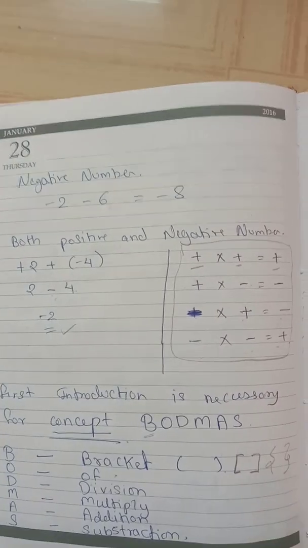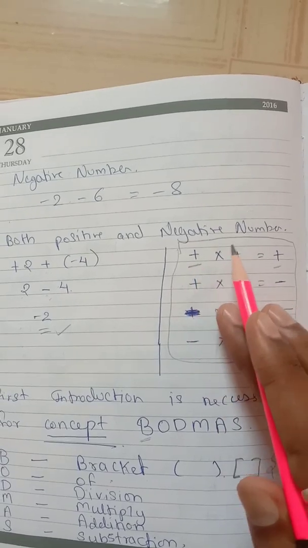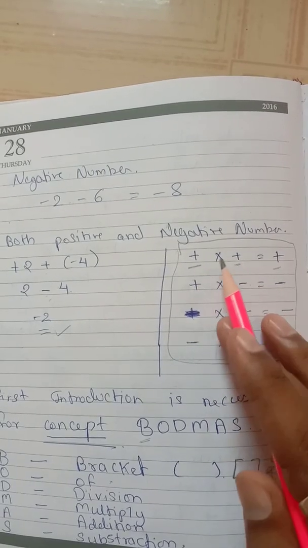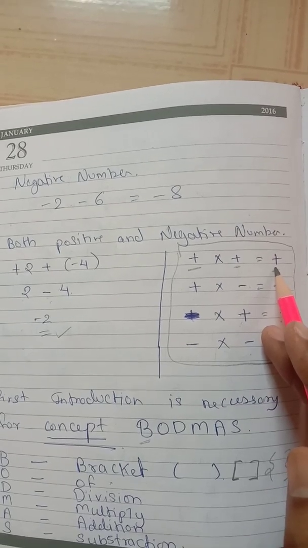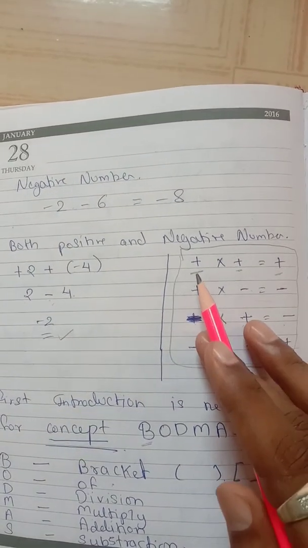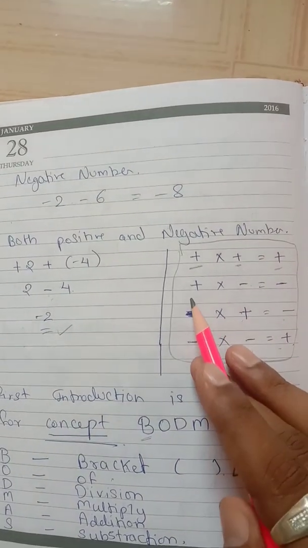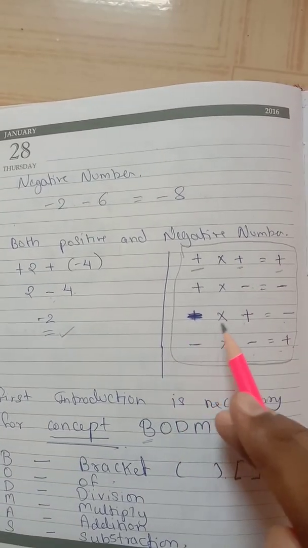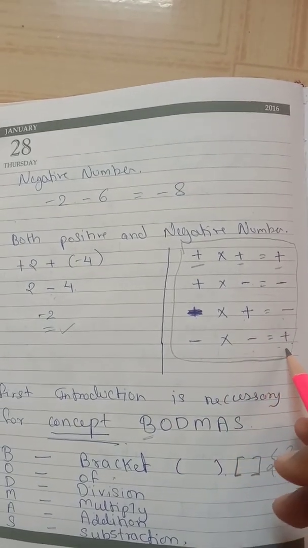What are we doing with the sign? We are using the sign convention. The sign convention is that the multiplication of two signs converts into a third sign, whether the signs are the same or different. Plus times plus, the answer will be plus. Plus and minus multiplying, the answer will be minus. Minus and plus multiplying, the answer will be minus. Minus and minus multiplying, the answer will be plus.